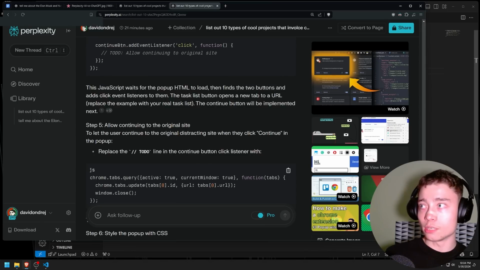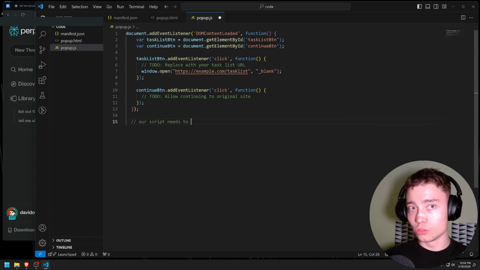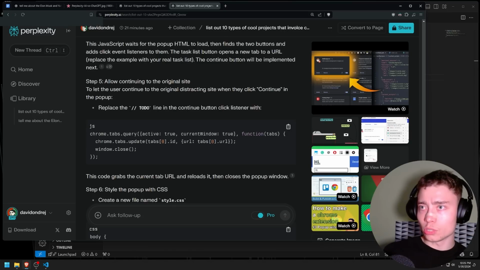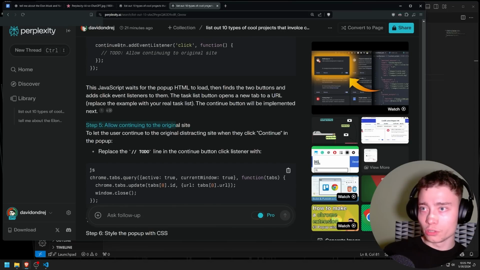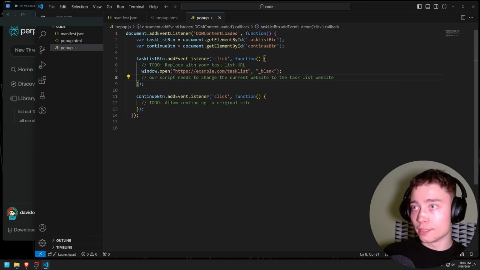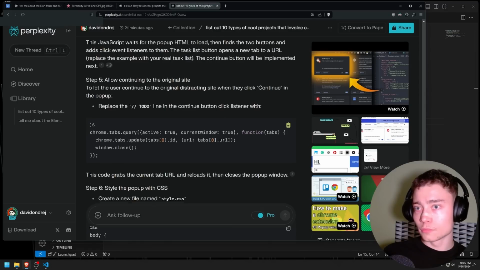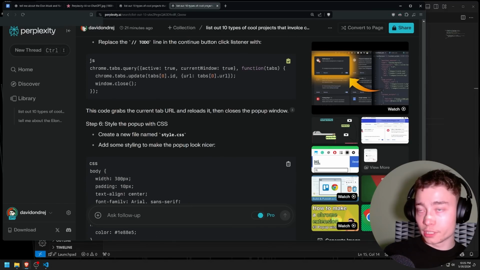Okay, we need to change that. Yeah, we need to change that. Our script needs to change the current website. Replace the to-do line. Allow continue to the original site. To let the user continue to the original distracting site, when they click continue, replace the to-do line. Okay. I don't know why I didn't write that right away, but sure. This code grabs the current URL and reloads it, then closes the pop-up window.